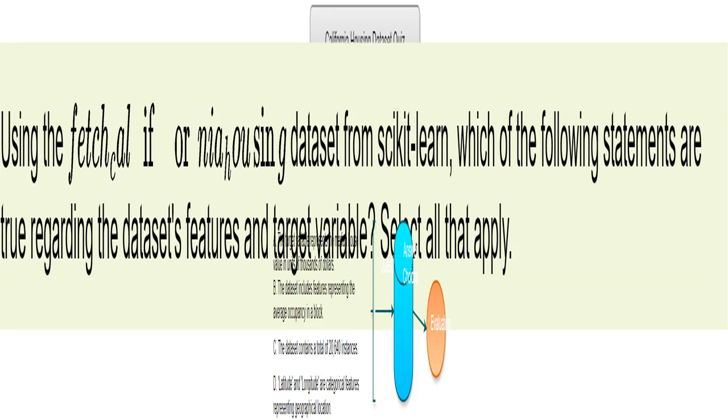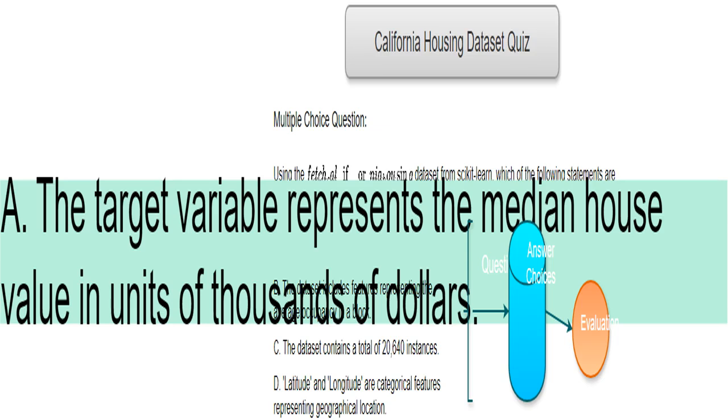This question asks you to identify accurate statements about the California housing dataset. I want you to carefully analyze the choices and use your knowledge of the dataset or explore the dataset using the Sklearn library. You will need to focus on identifying what the target variable represents and the nature of the available features. This statement suggests the main value we are trying to predict, the target, is the median house price. We'll check if this is indeed true by looking at the dataset's documentation.